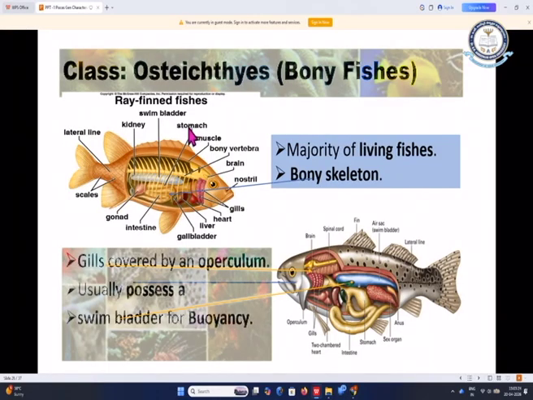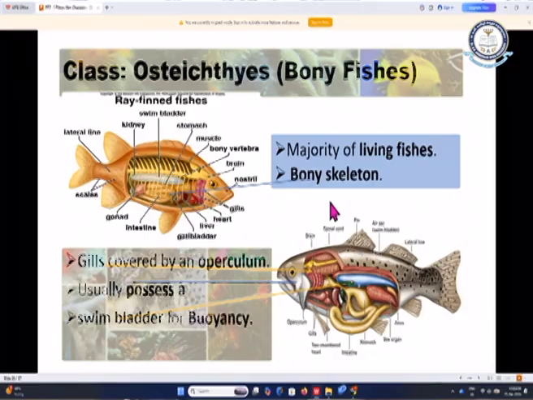Class Osteichthyes. Osteichthyes are also called bony fishes because their endoskeleton, that is internal skeleton, is made up of bone. Here in this picture you can find the skeleton, that is the vertebral column, and besides other bone branches are there. The majority of these Osteichthyes fishes are living fishes. As we have discussed in the Chondrichthyes and Placoderms, some of the fishes became extinct, but in the case of Osteichthyes, majority are living forms. The skeleton is made up of bone.